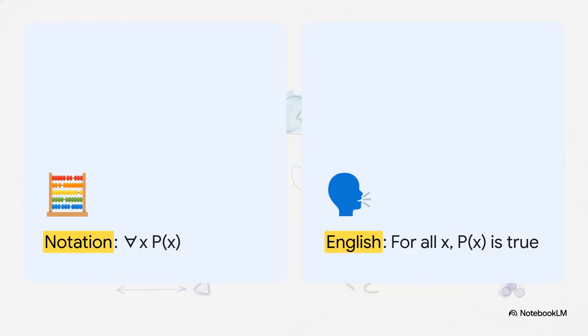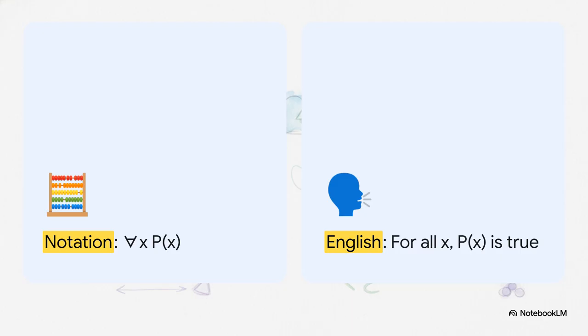Now, I know the mathematical notation with that upside-down A might look dense, maybe a little intimidating at first glance, but it's really just shorthand. When you see this symbol next to an x, followed by P of x, just read it in plain English. It simply says, for all x, P of x is true, or for every x, P of x is true.